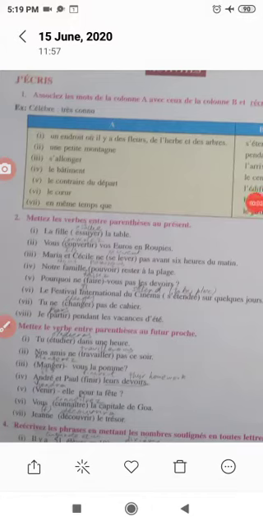So by the time you figure out what is ESSUYER. ESSUYER is to wipe. Okay, so therefore, la fille essuie la table. Okay, please remember, the girl wipes the table. Okay, therefore ESSUYER is done as ESSUIE. Sorry, IE. Of course, drop the ER. ESSUIE. Please remember, ESSUYER is a regular YER verb.